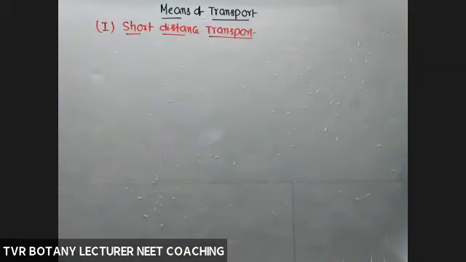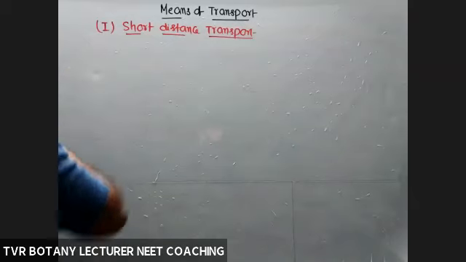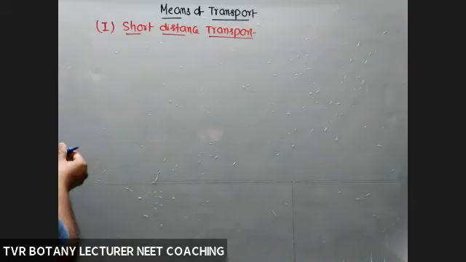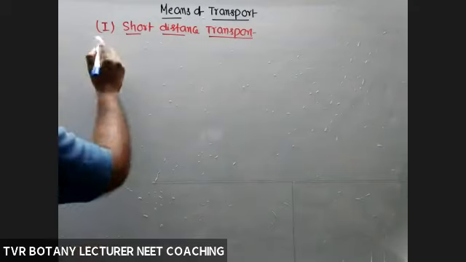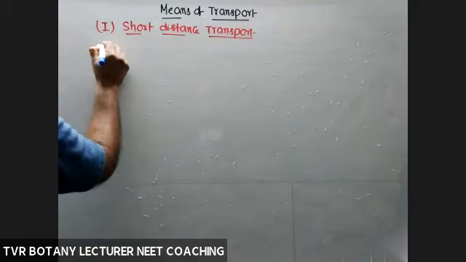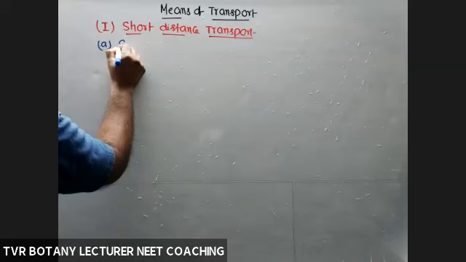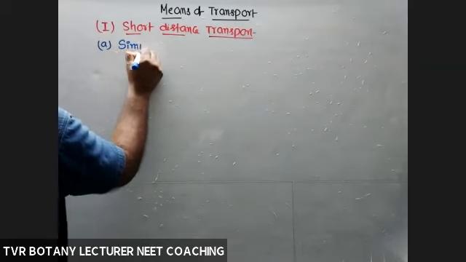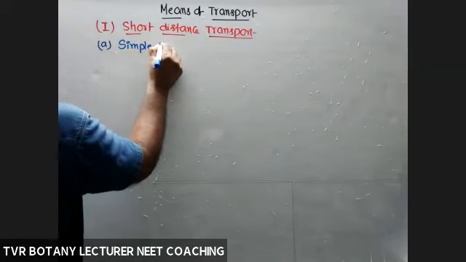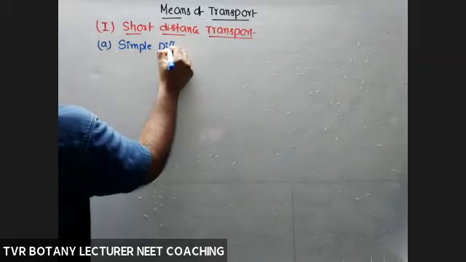So short distance transport is achieved by various methods. What are they? Short distance transport takes place by, first one, simple diffusion or diffusion.